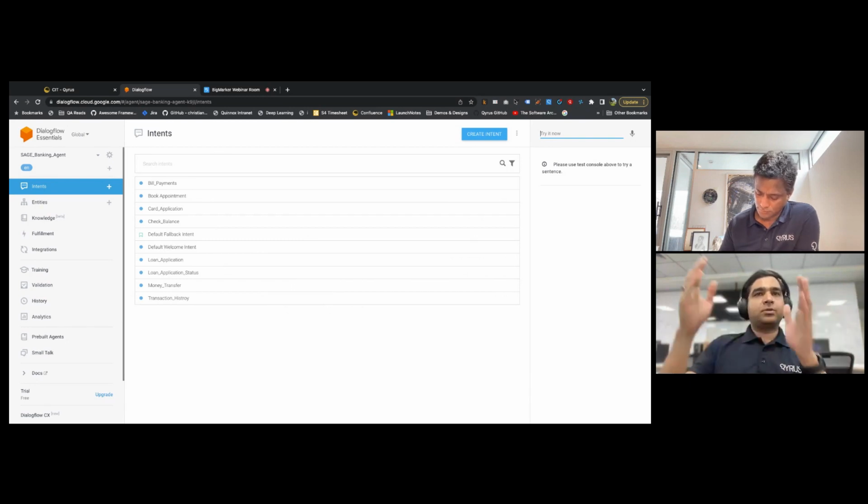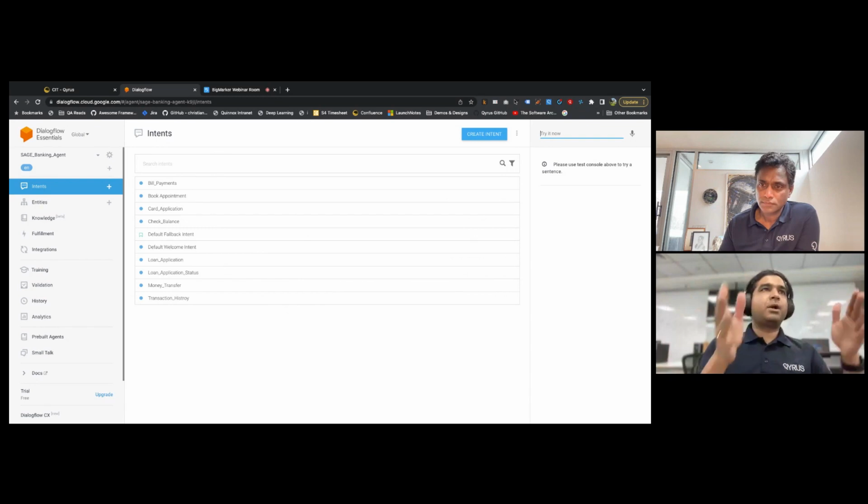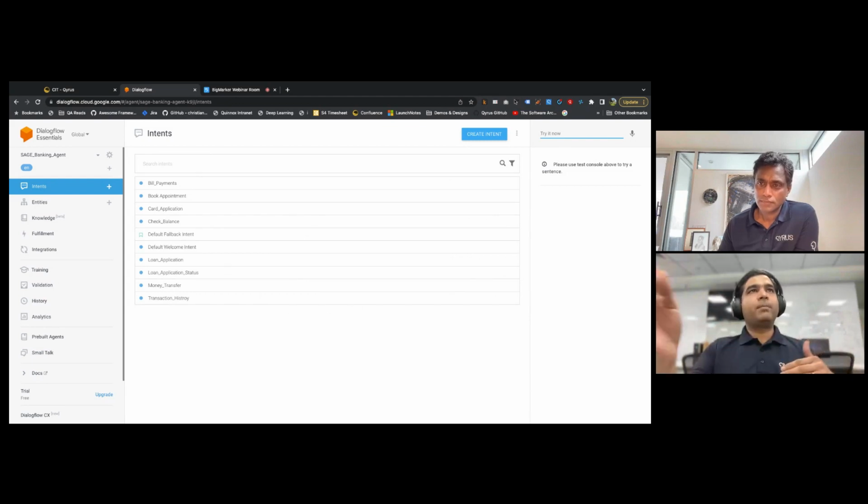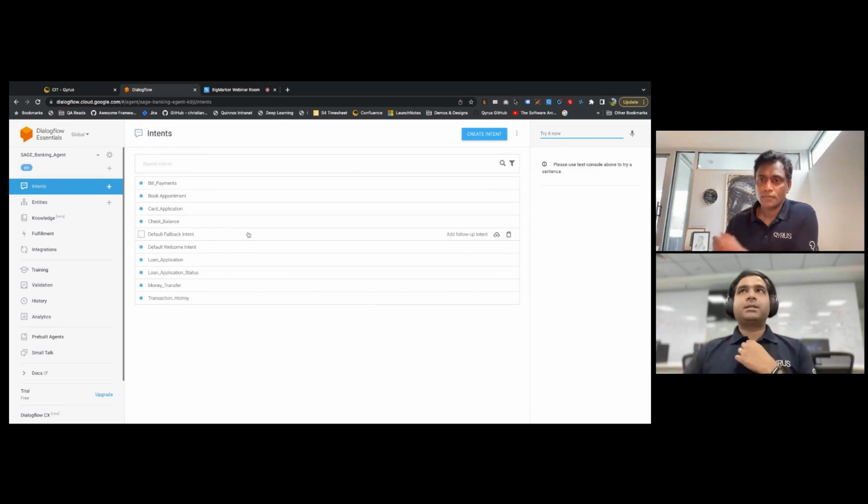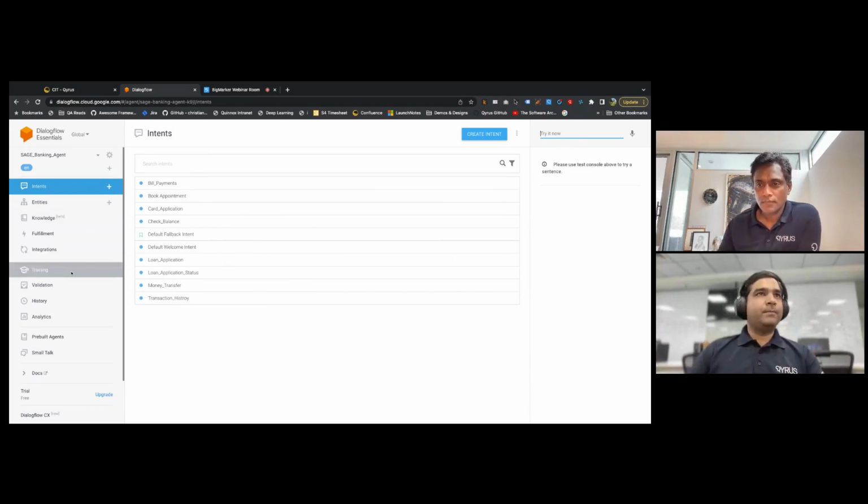So assume that you have built a bot. You have to connect this bot to Sage so that they can talk to each other. That's when the testing happens. Then we'll look at some of the reports, and then we'll go back and see inside Dialogflow how this whole thing is being set up. With that, let's start with the demo. As I said, we'll not go deep into how we build the bot and so on, but we will be primarily focusing on trying to connect this bot.